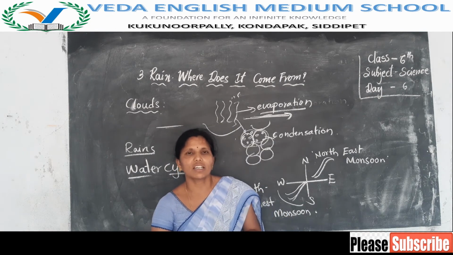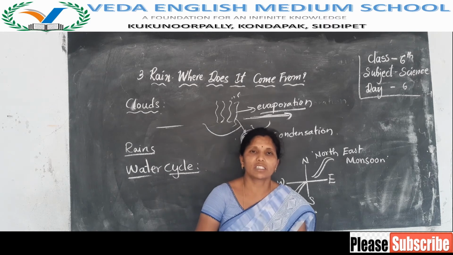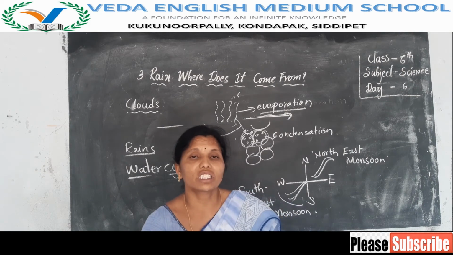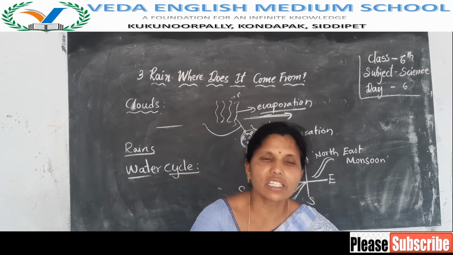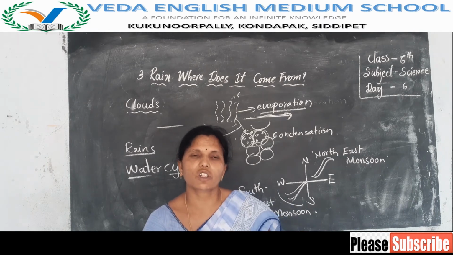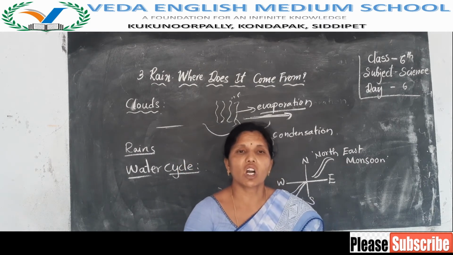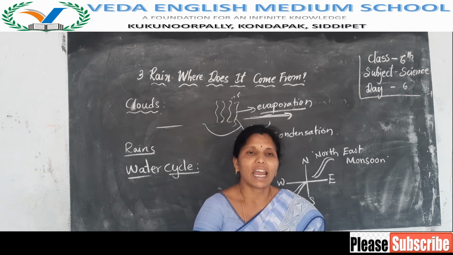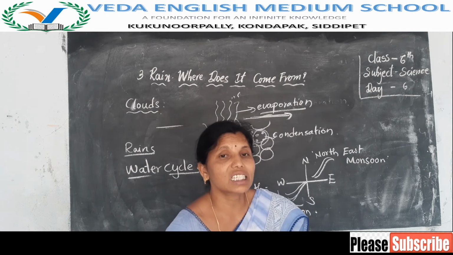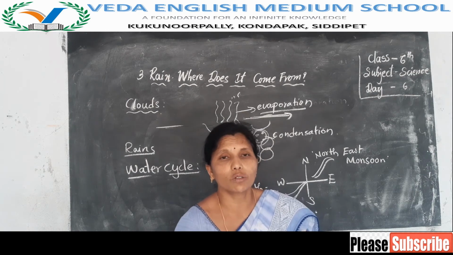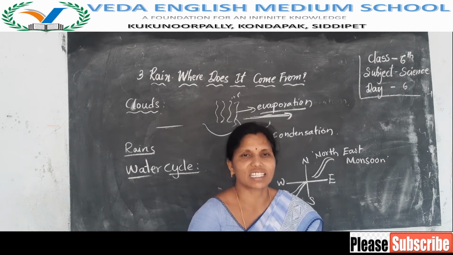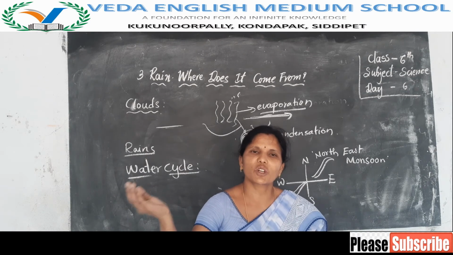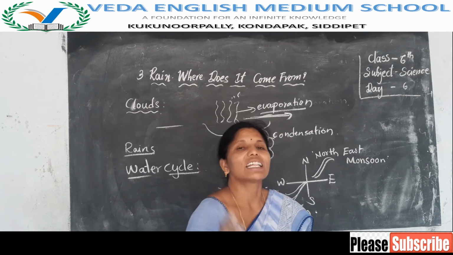Okay children, the rainwater from the rainfall runs down as small streams. These small streams join together and form big streams. These big streams flow down to the rivers, and rivers join with the seas, and seas join with the oceans.